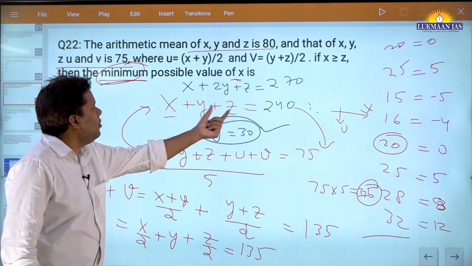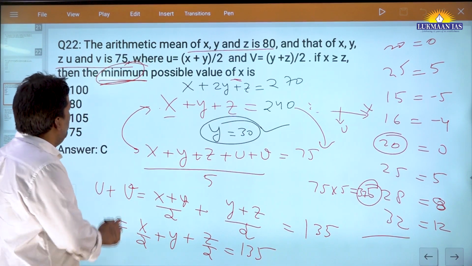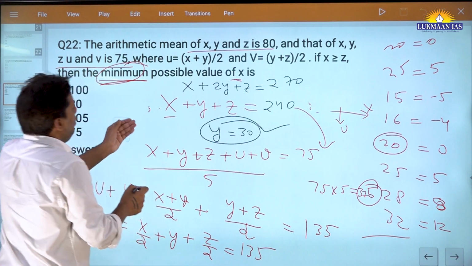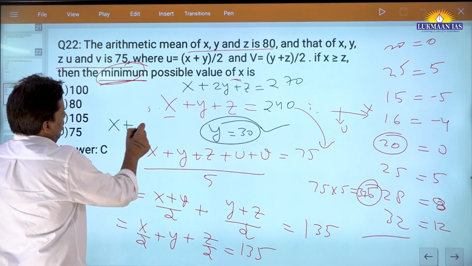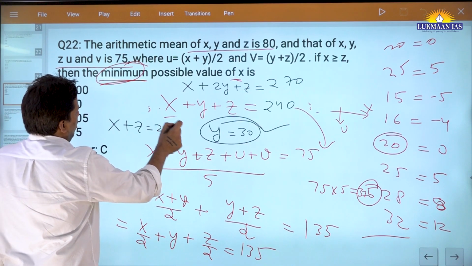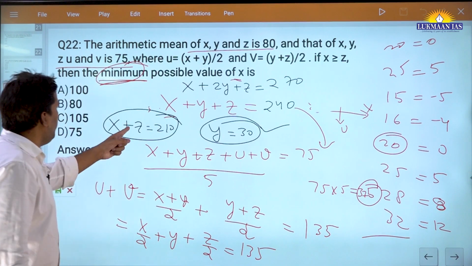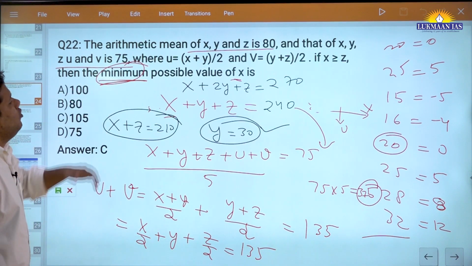So x plus y plus z is equal to 240. So x plus z would be how much? You will say that is simple, right? x plus z would be 210. Now you come to this point, but you also know x is greater than z. They have given this condition. And what is the minimum possible value of x?